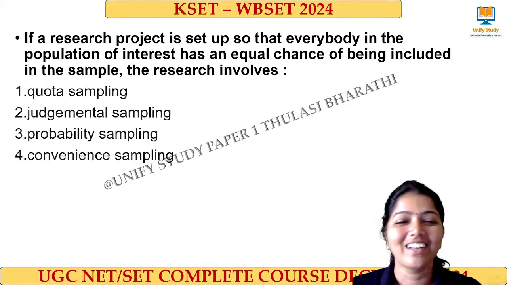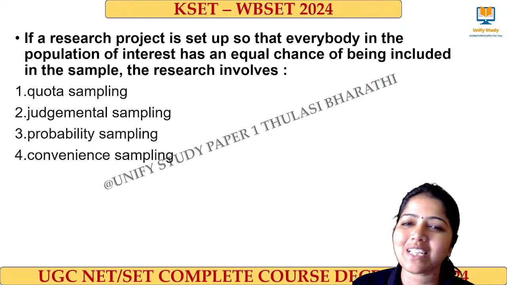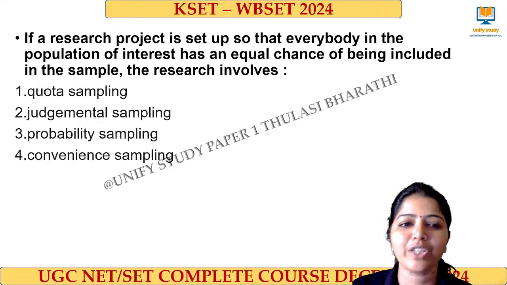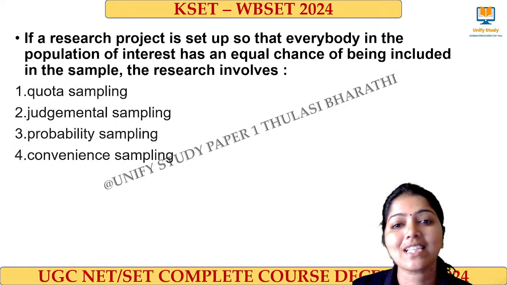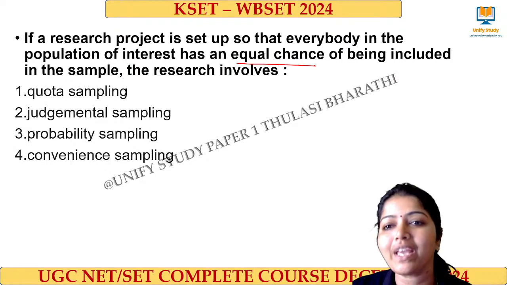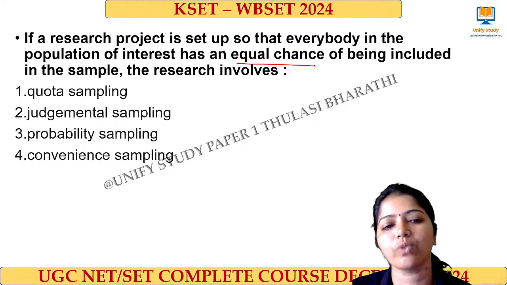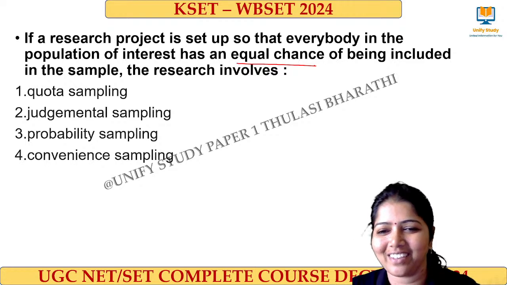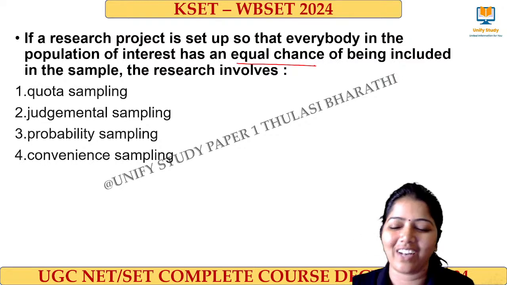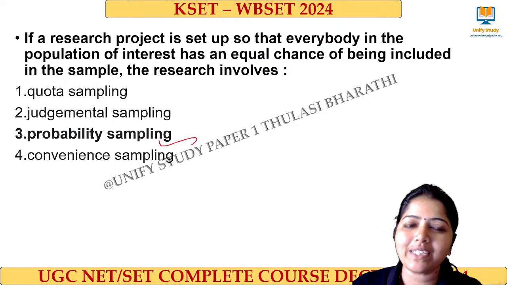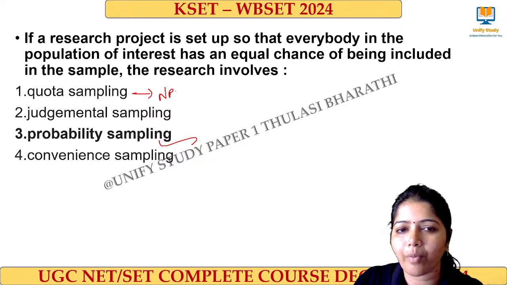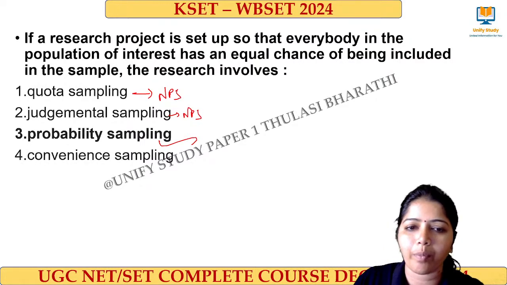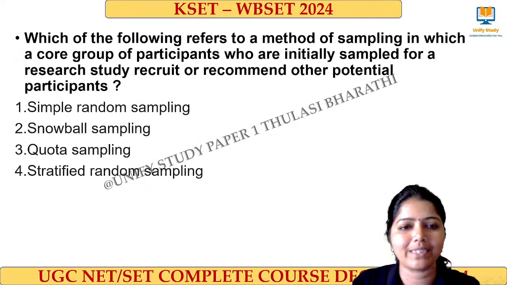Okay. Right. So, a research project is set up so that everybody in the population of interest has an equal chance of being included in the sample. The research involves what? Probability sampling. Right. So, the right answer is probability sampling. Quota sampling is a non-probability sampling. This is also non-probability sampling. This is also non-probability sampling. Next one.